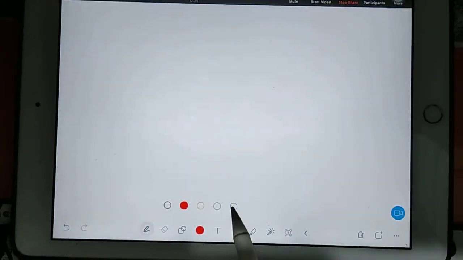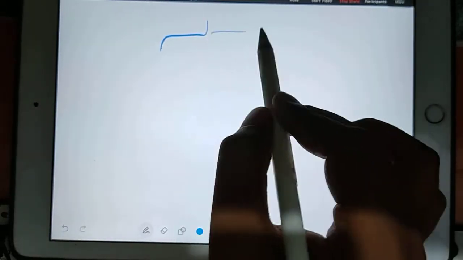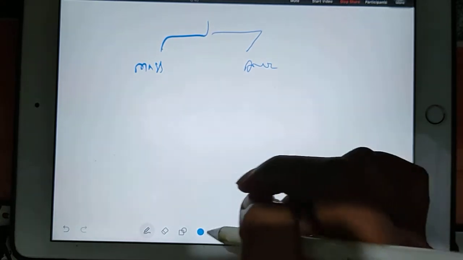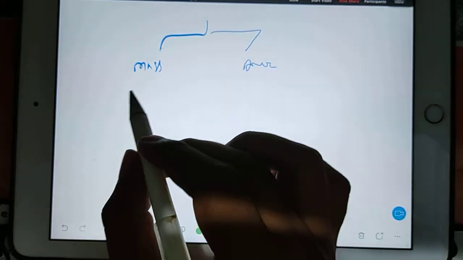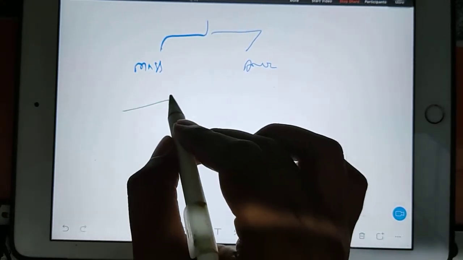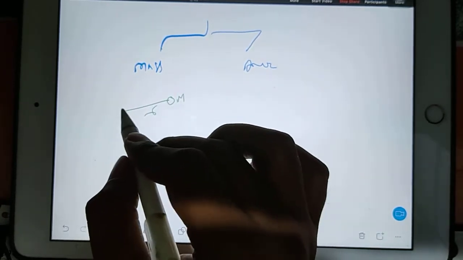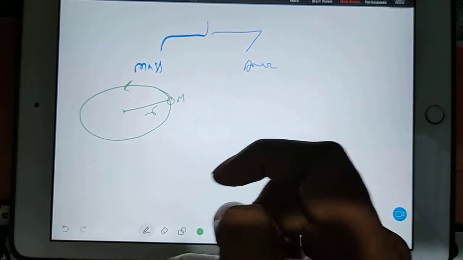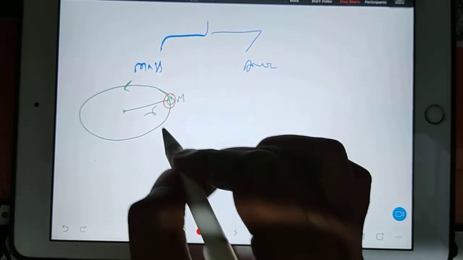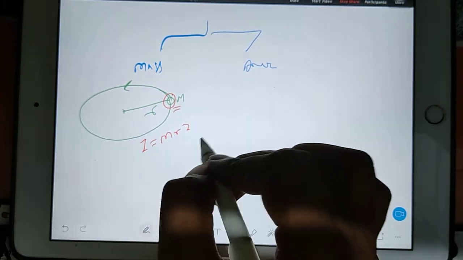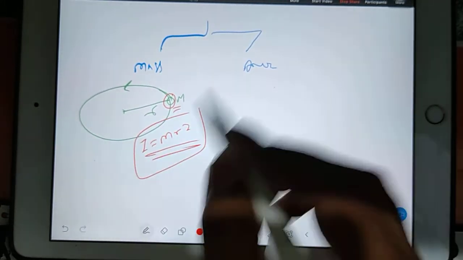Okay, how will you find out moment of inertia? We have two types of moment of inertia: one is mass moment of inertia, and one is area moment of inertia. What is the meaning? Suppose you have an object with mass m and radius r, revolving like this on a circular path. Rotation is coming into the picture, so it will have a moment of inertia I equal to m r square. This is the fundamental, very basic formula to find moment of inertia.